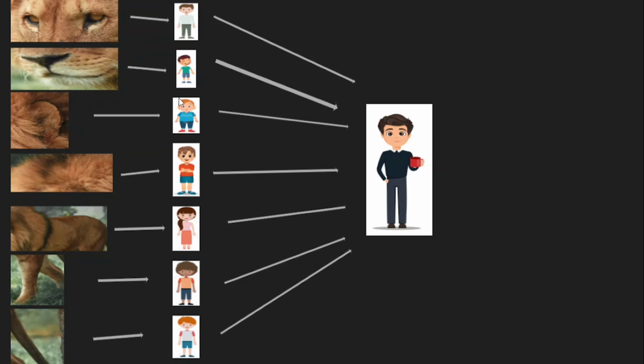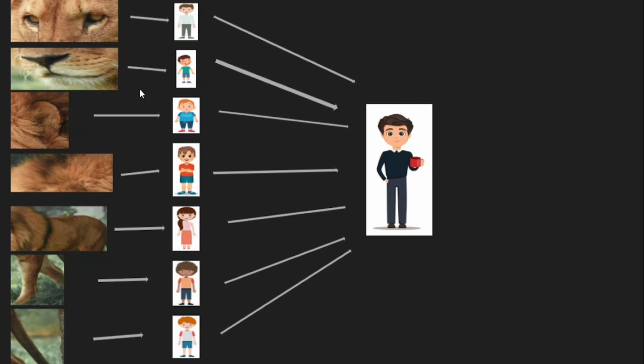Now we have a total of 7 guys learning whether it is a lion or not, each one making their own decision about an individual part. This guy will make a decision only about the eyes. He will only look at the eyes. He will tell whether these are lion eyes or not. He will only look at the mouth and nose. He will tell whether it is a lion mouth or not. Similarly, everyone will look at a simple portion of the image and they will make the decision correspondingly. Now all these decisions they will pass to the teacher.